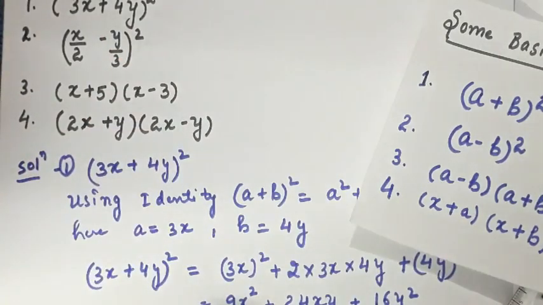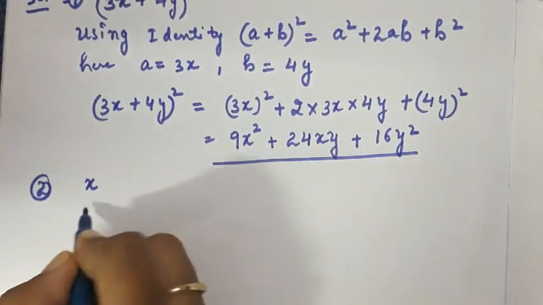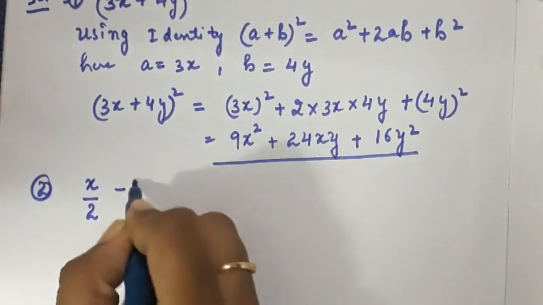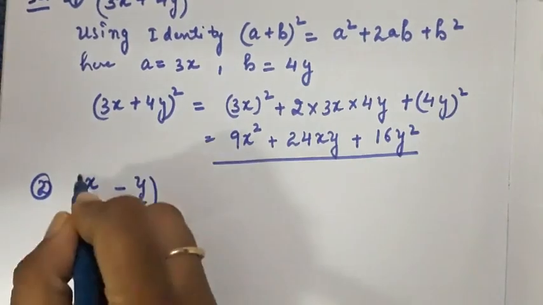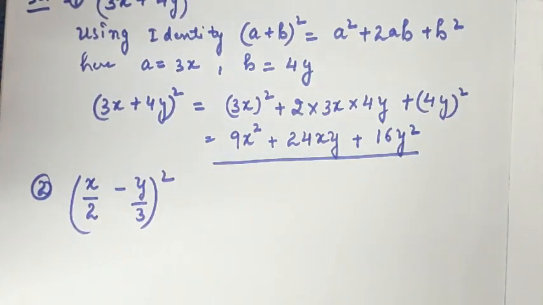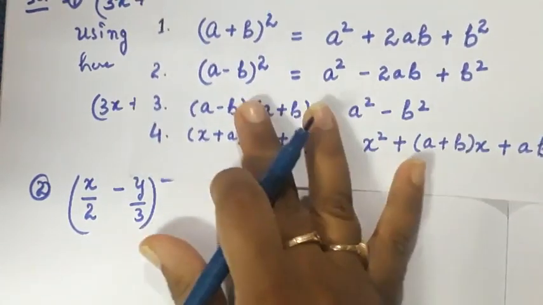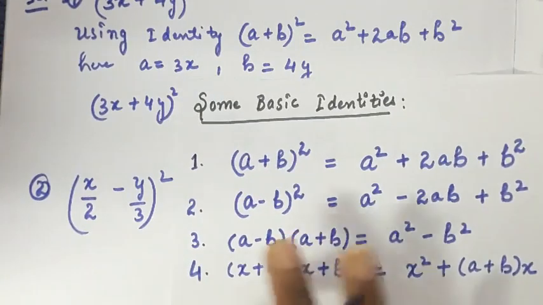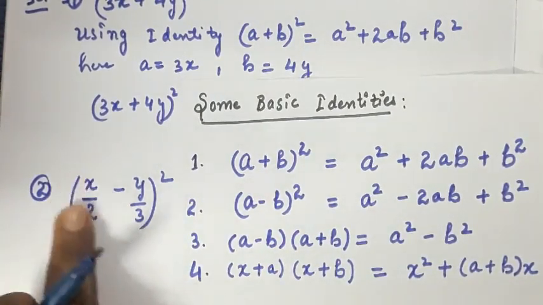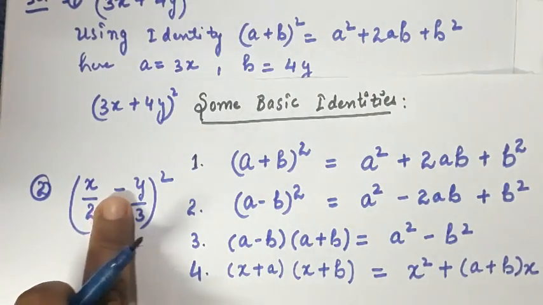I'm just writing it here again: (x by 2 minus y by 3) whole square, and I need to expand it. Again I'll compare this question with the identities. This question relates to which type of identity? See here, it is one term and another term, and in between them there is a minus sign.